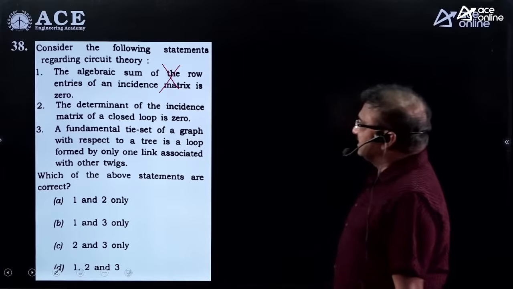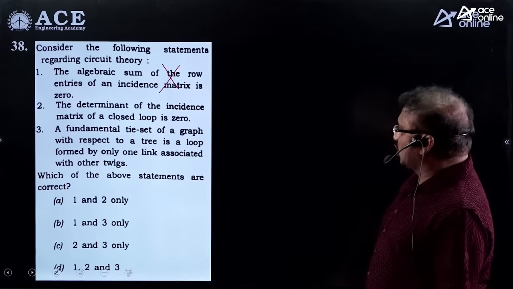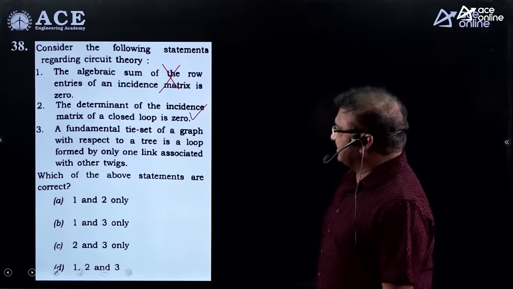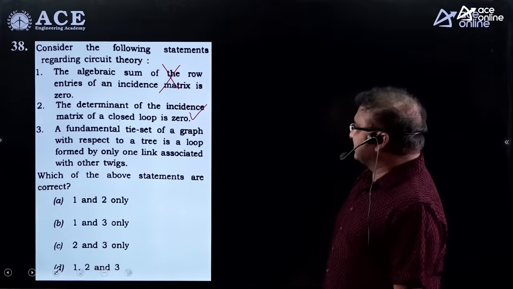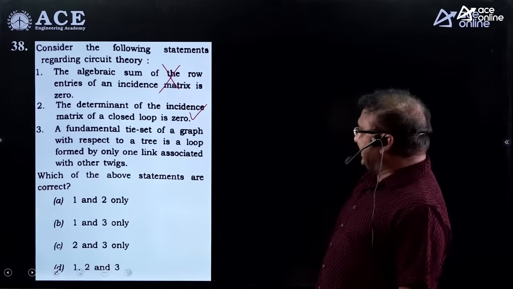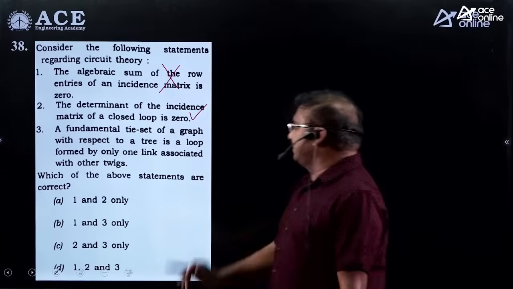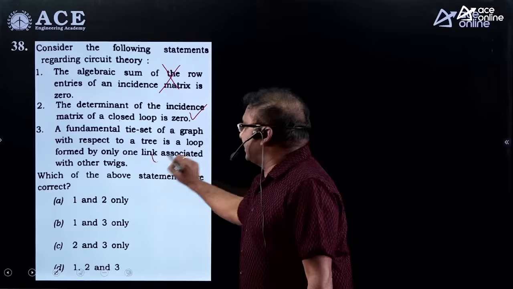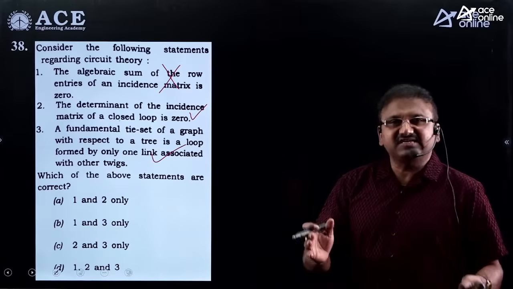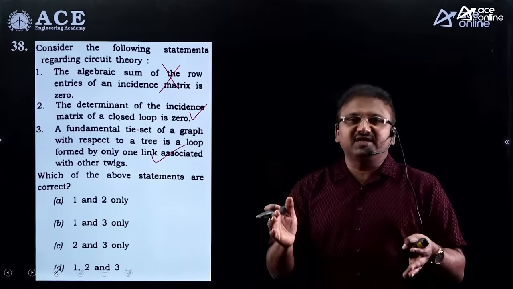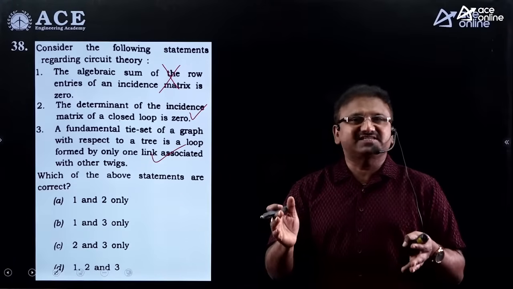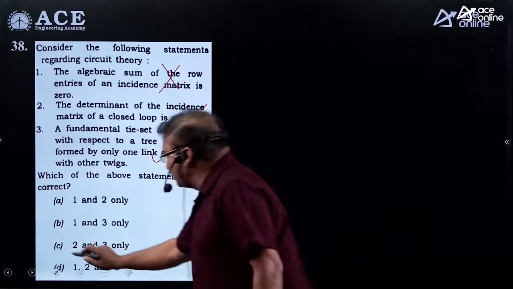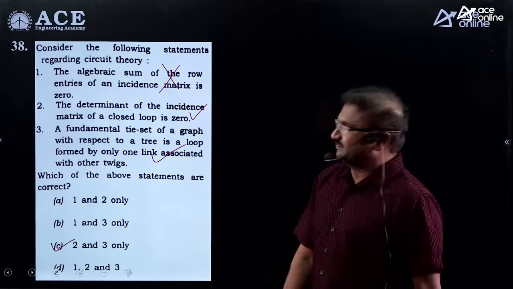And the second one, the determinant of the incident matrix of the closed loop is 0, right? This always has to be satisfied. The second one is correct. And the third one: a fundamental tie set of a graph with respect to a tree is a loop formed by only one link associated with the other twigs. This is as per the definition of the tie set. A tie set contains only one link together with any number of branches. It has to form a closed path. That's why the second and third statements are both correct. Now C is the correct statement.